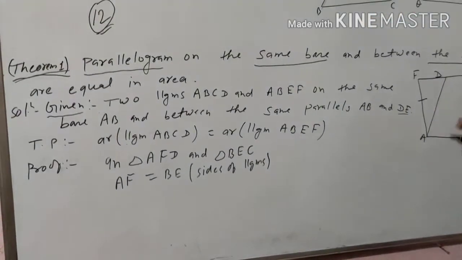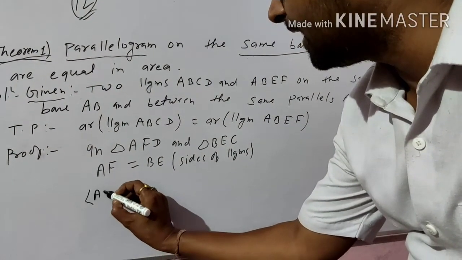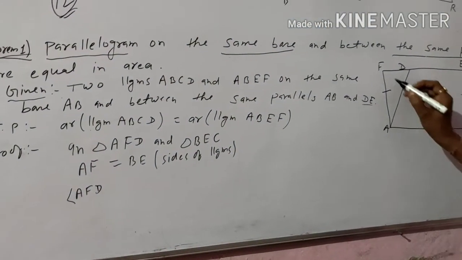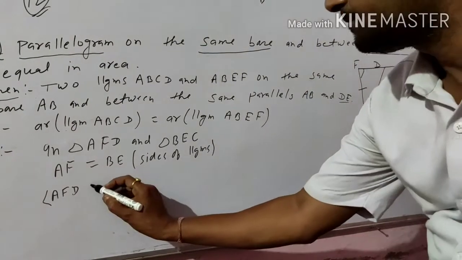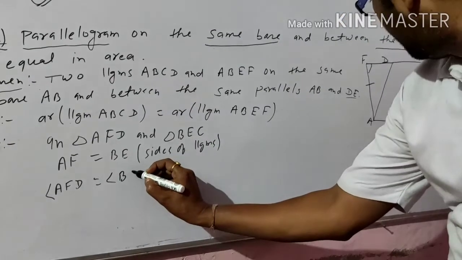The second thing is angle AFD is equal to angle BEC.